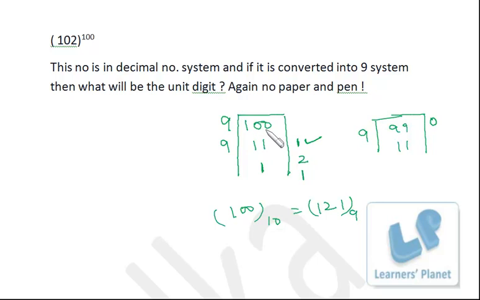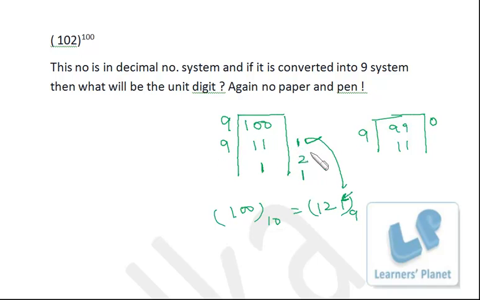You divide this number by this, write down the quotient over here and the remainder over here. Keep on doing this till you get a number that is less than the divisor. Then write the remainders in reverse order to get the conversion. So 100 in decimal is 121 in the 9 number system. Now this digit is nothing but the remainder obtained from the first division.